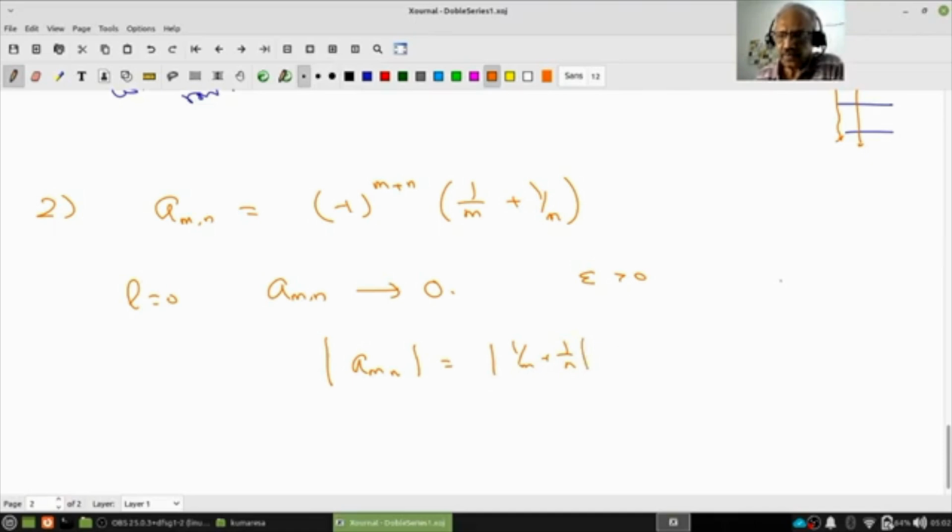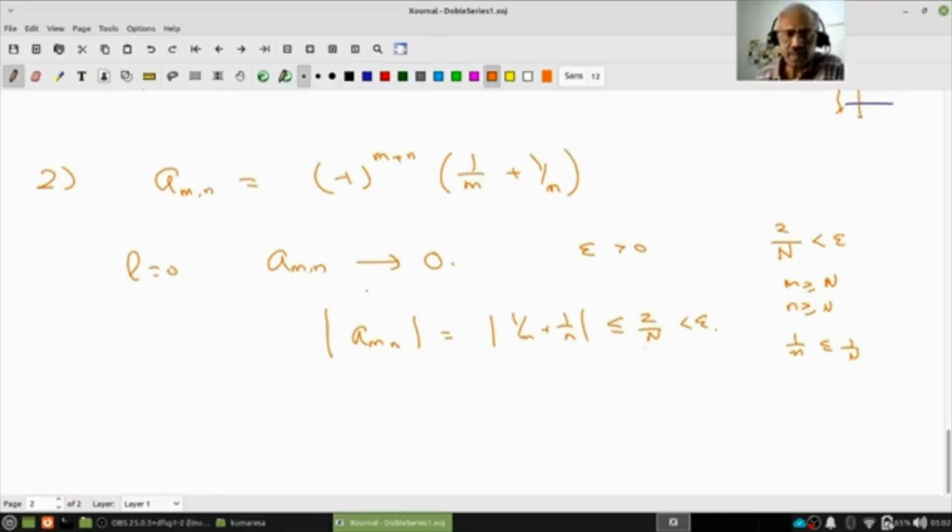So if I choose an N so that 2 by N is less than epsilon, then if m is greater than or equal to N and n is greater than or equal to N, therefore 1 by m is less than or equal to 1 by N, and so on. This will be at most 2 by N, but that's less than epsilon. Therefore this is convergent. So this double sequence a_mn is convergent.